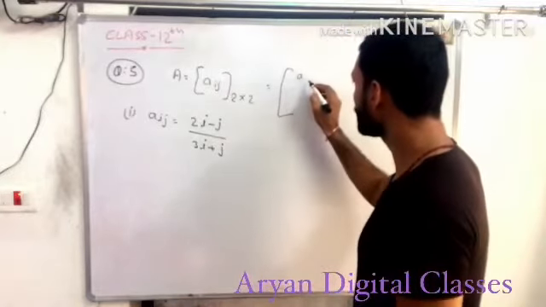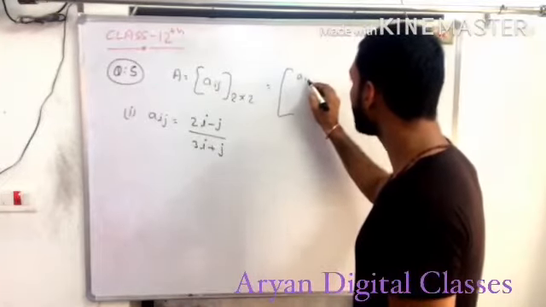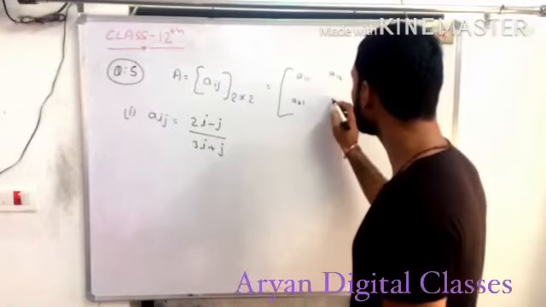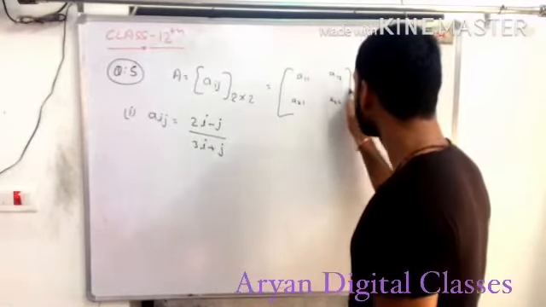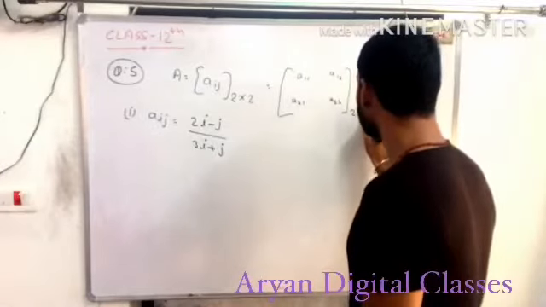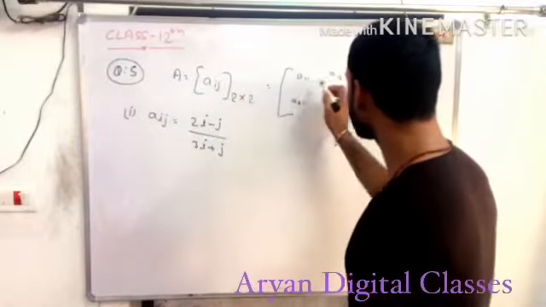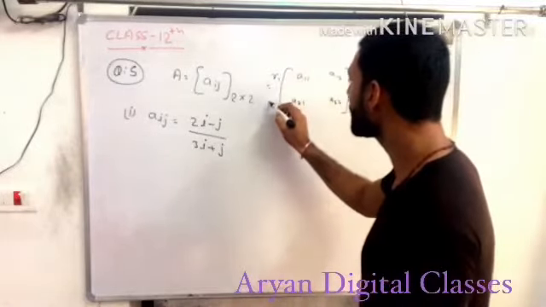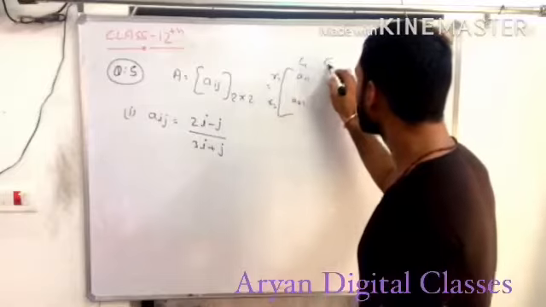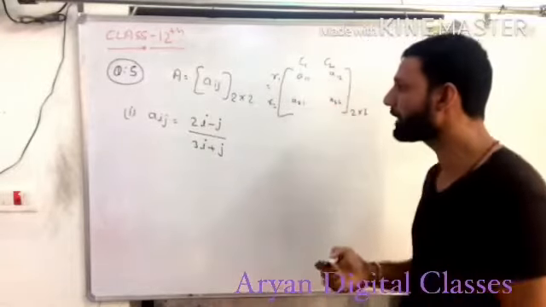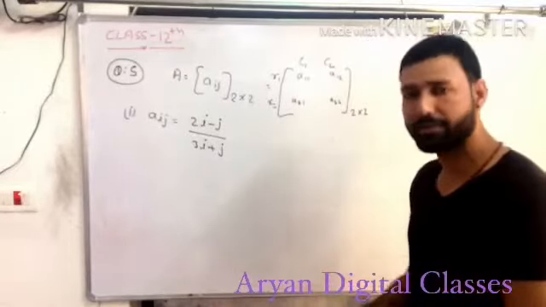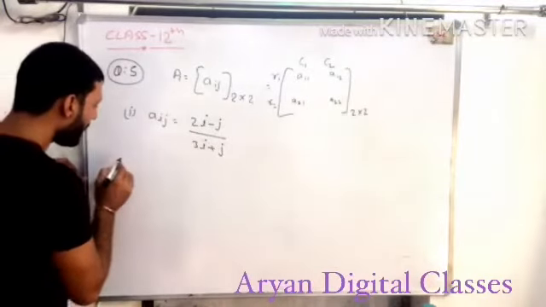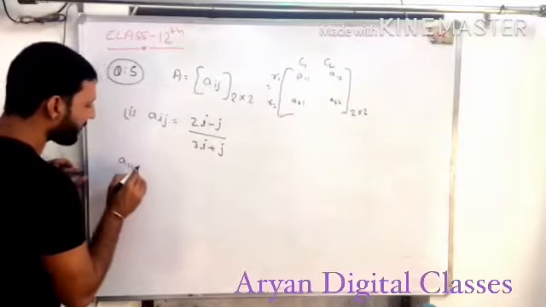For a 2 by 2 matrix, the elements are A11, A12, A21, A22. Two into two, total four elements are given. This is row 1, row 2, column 1 and column 2. So 1, 2, 3, 4, four elements are in matrix A. Is it clear?